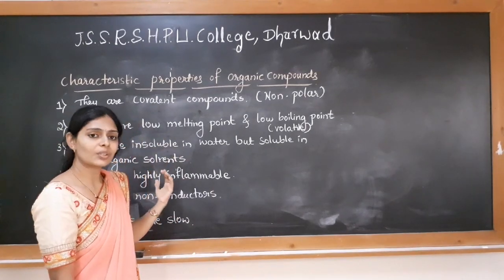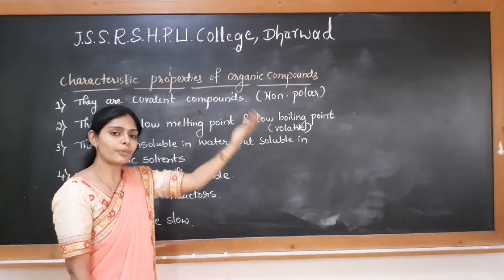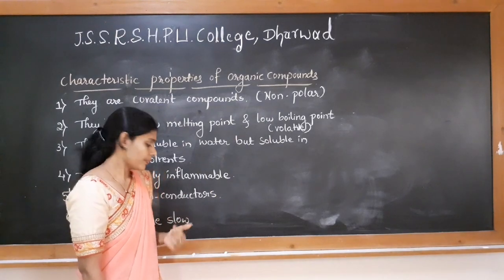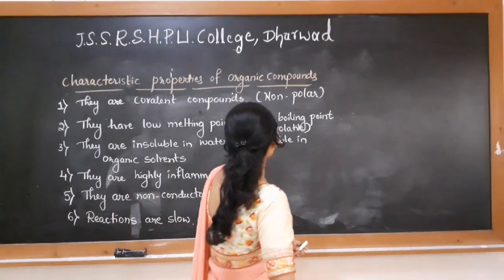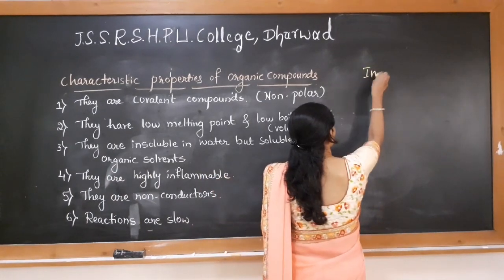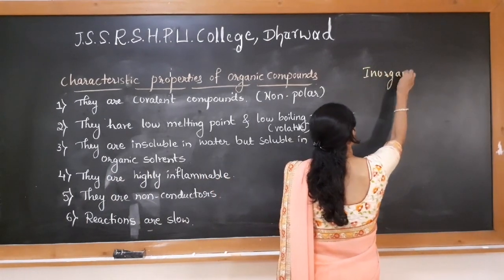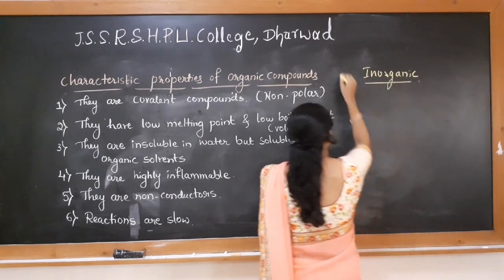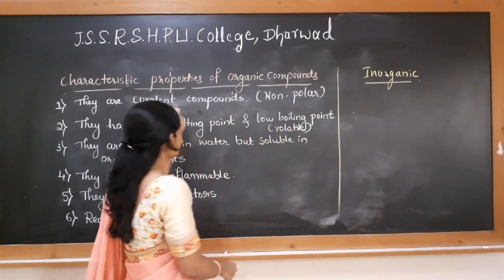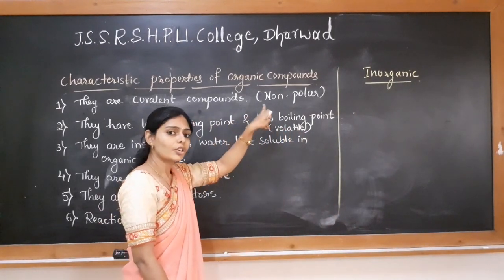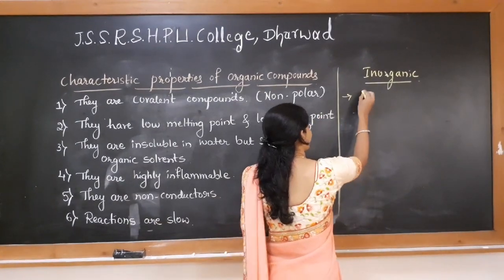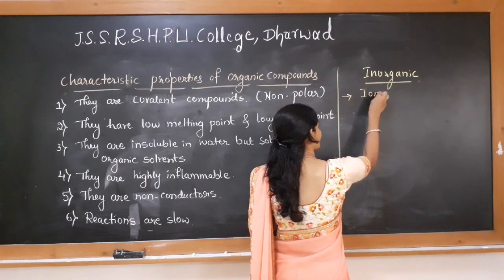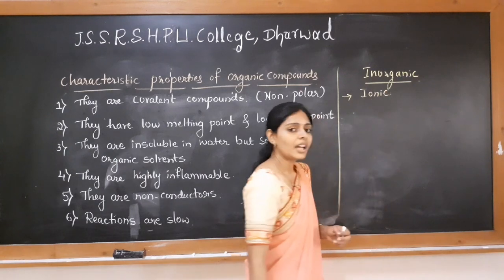Now you can distinguish the organic compounds from the inorganic compounds. See here, the first one: organic compounds are covalent compounds, whereas most inorganic compounds are ionic compounds.